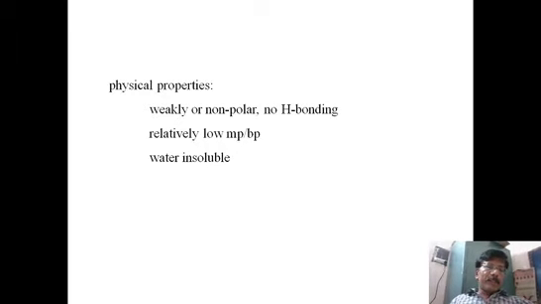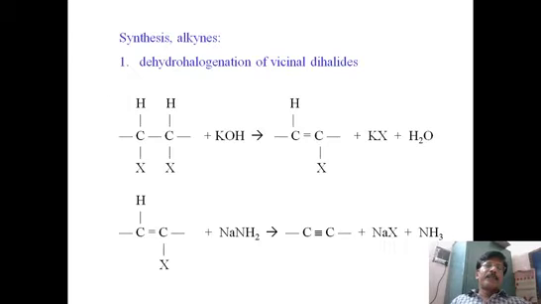What are the physical properties of alkynes? Of course, we cannot have any hydrogen bonding there, so they have very low melting and boiling points. They are almost insoluble in water. We know that most organic compounds are insoluble in water. They are almost non-polar because of the covalent nature of carbon. Most hydrocarbons don't have polarity because they contain only hydrogen and carbon, so naturally the electronegativity difference is very small. Therefore, we cannot find any polarity there.